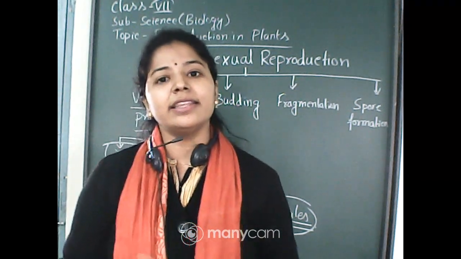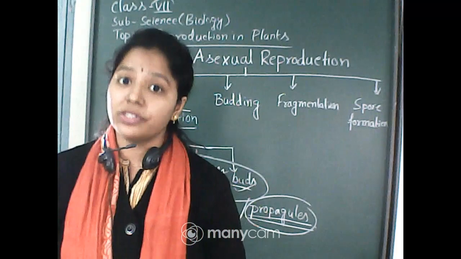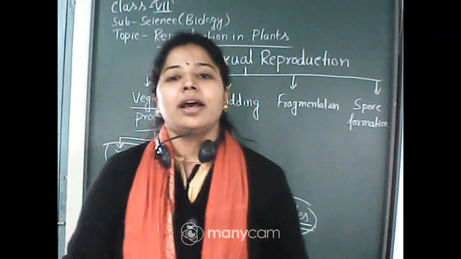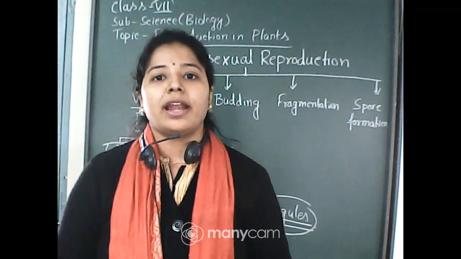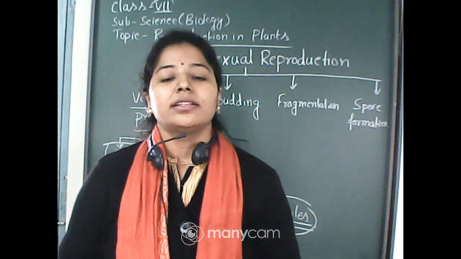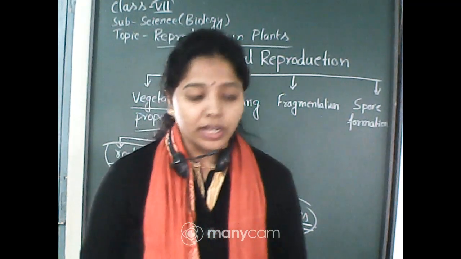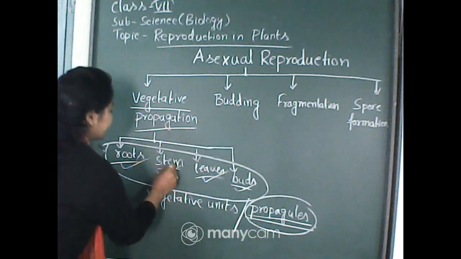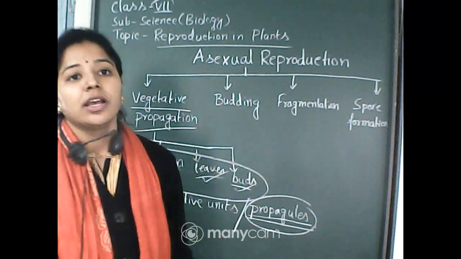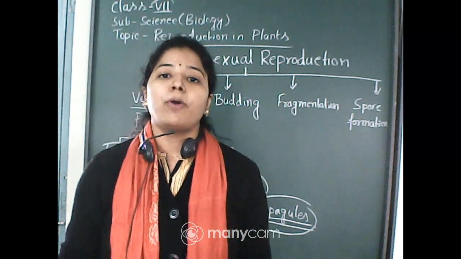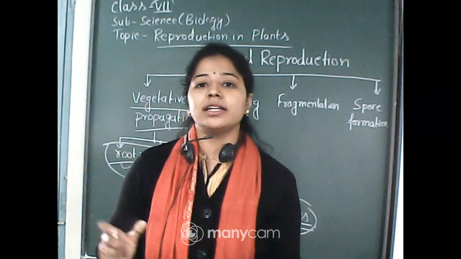Like this, asexual reproduction also takes place in ginger and also turmeric, by cutting their stem part with an eye. In this way they can be easily sprouted. So I hope you understood. There are so many examples by which vegetative propagation by stem can take place. I have already discussed rose, jasmine, also potato, ginger, then turmeric. So these are the examples.